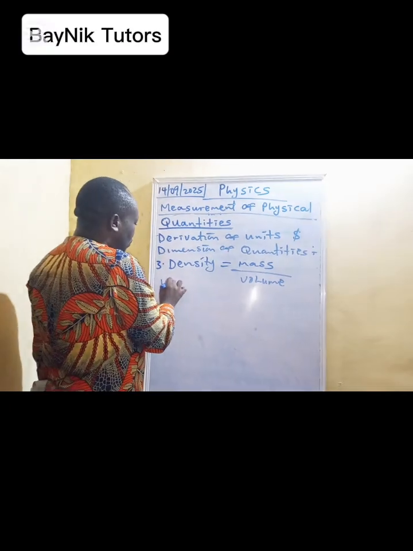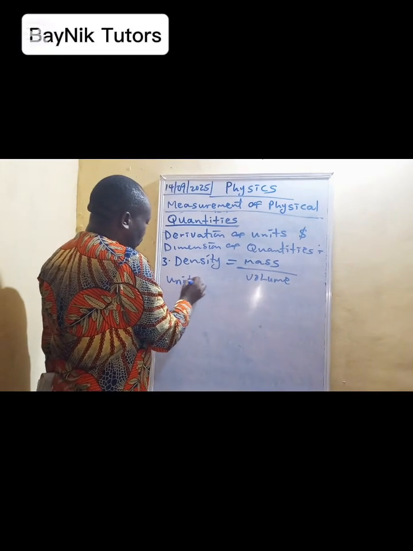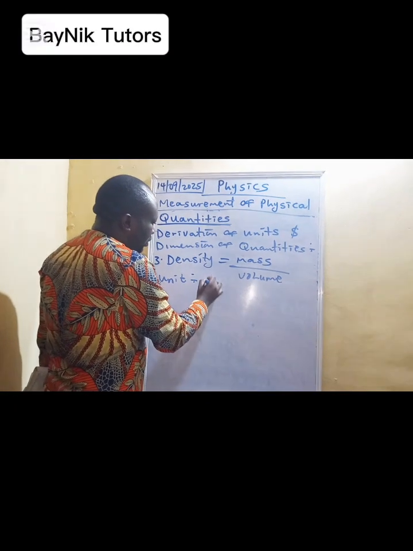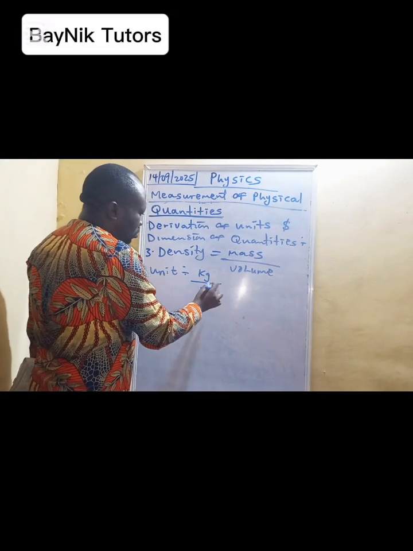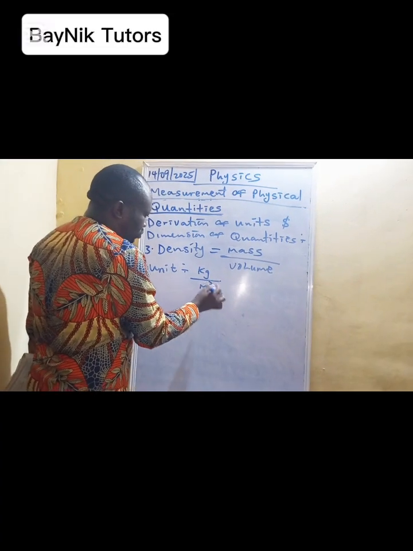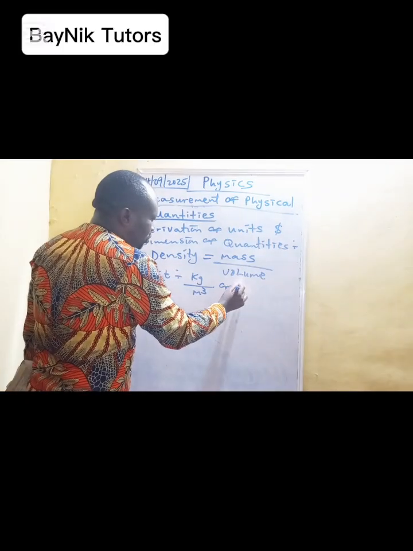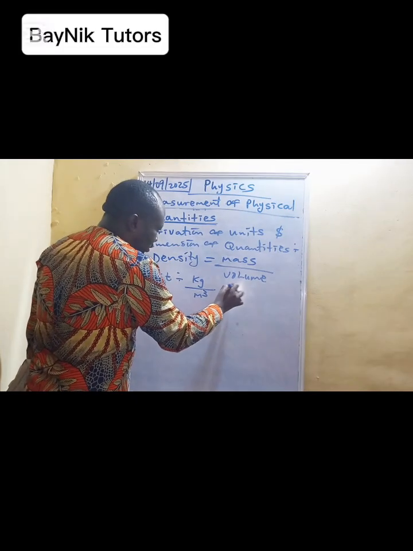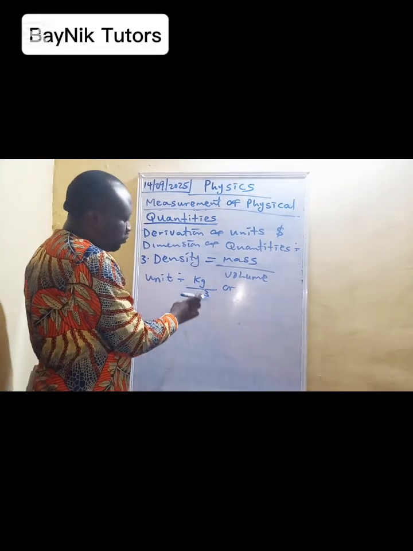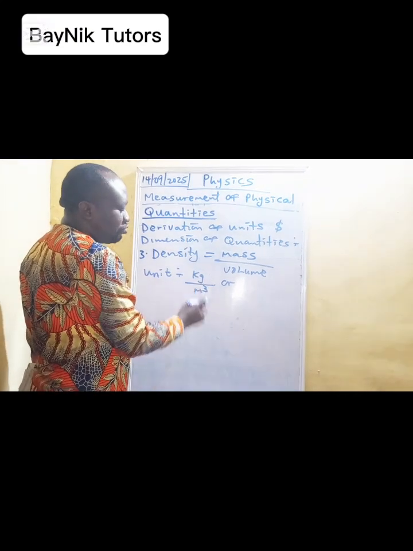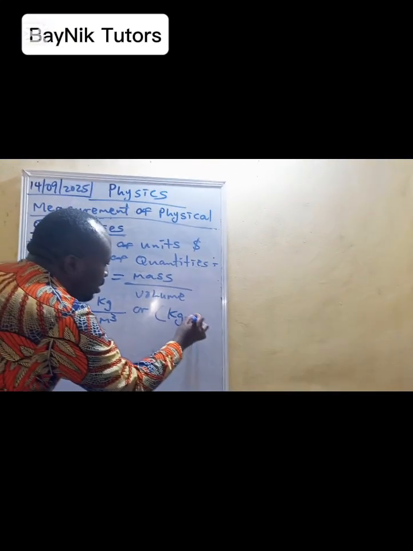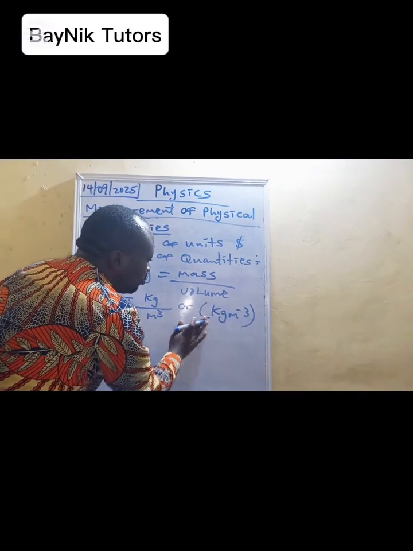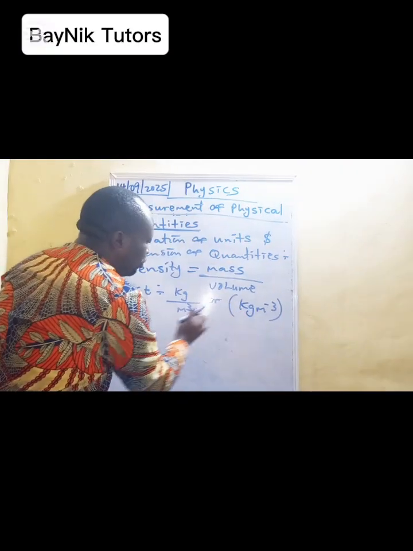In terms of the unit of density, we have kg over volume, which is m cube, or in some textbooks they apply the negative law of indices. This one can come up and carry a negative value, to be like kg m raised to power minus 3.